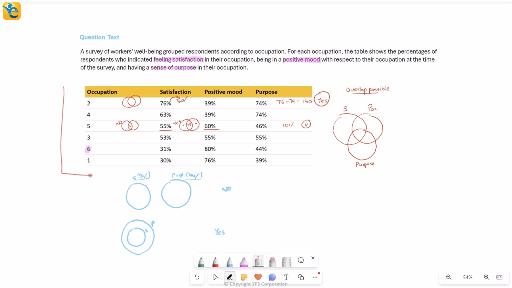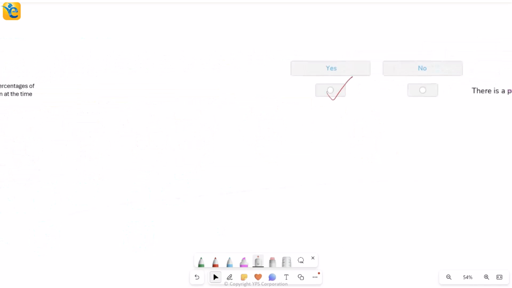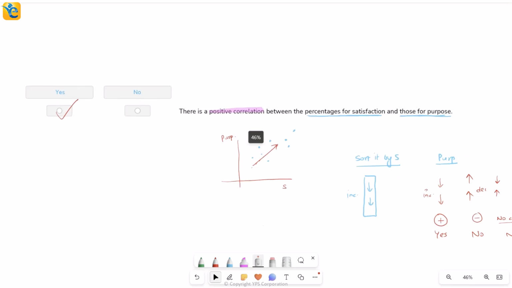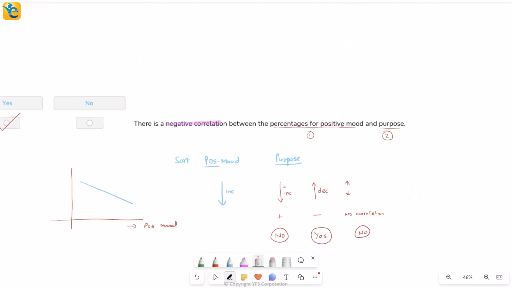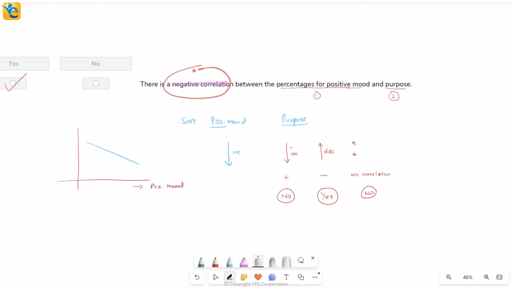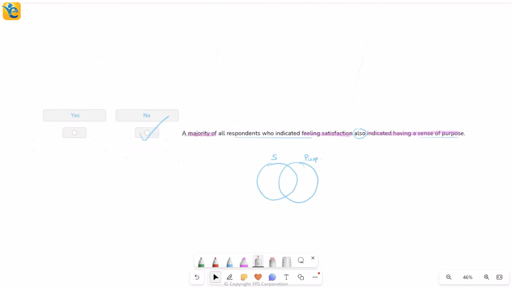After we completely understood what the data was representing, we went into our statements one by one, where two of the statements were about correlation. One was about positive correlation between two quantities, and the next one was about negative correlation between two other columns. So here we just used our conceptual understanding of how correlation works. We decided what our approach is going to be before we went into the Excel to really sort and find the answers. This is something you always have to do: determine your approach before you jump into data.